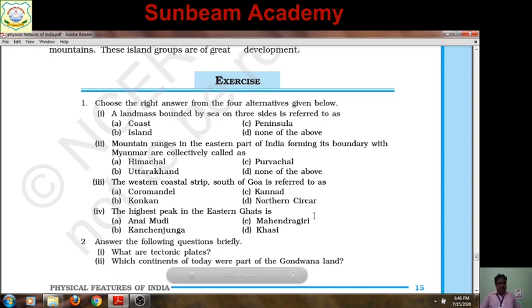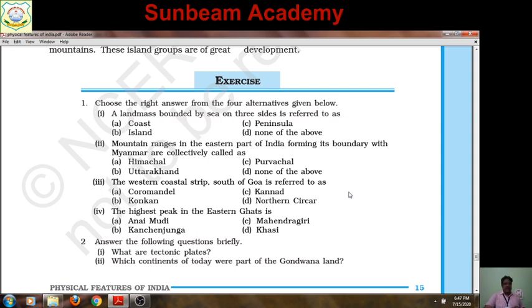Now, short questions are asked here. What are tectonic plates? Tectonic plates and plate tectonics are two terms, and students are often confused about both. Plate tectonics is the theory or scientific concept that explains the movement of tectonic plates. And the tectonic plates are the crustal plates, also known as lithospheric plates. For this question, the answer is there in the notes, so you need not worry. You will write after preparing the notes. The question is not needed to be written again.